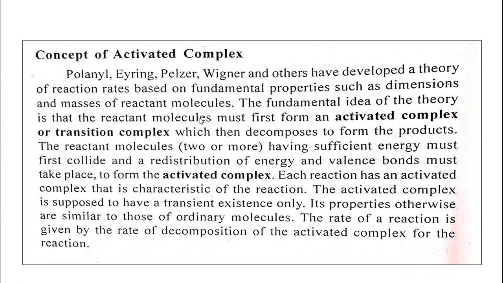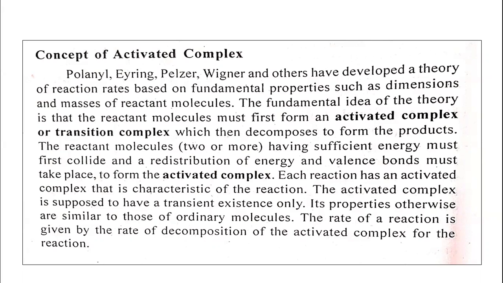This theory was developed by Polanyi and Eyring, and they developed a theory of reaction rates based on fundamental properties such as dimensions and masses of reactant molecules. The fundamental idea of the theory is that the reactant molecules must first form an activated complex.